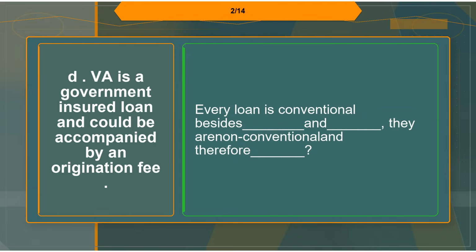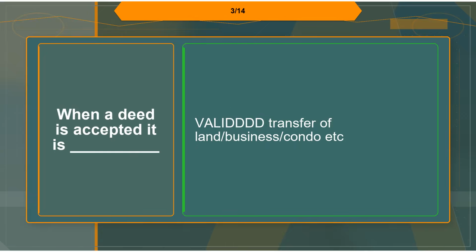Flashcard 2. Term: D. VA is a government-insured loan and could be accompanied by an origination fee. Definition: Every loan is conventional besides blank and blank, they are non-conventional and therefore blank. Flashcard 3. Term: when a deed is accepted it is blank. Definition: Valid transfer of land, business, condo, etc.